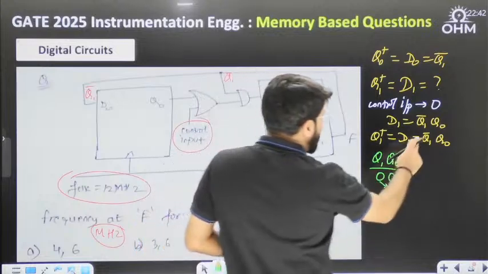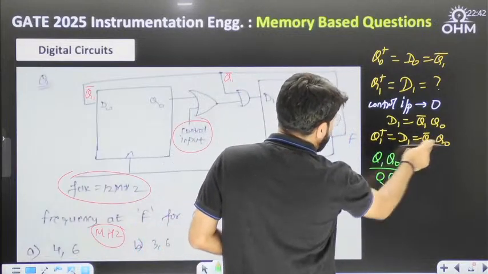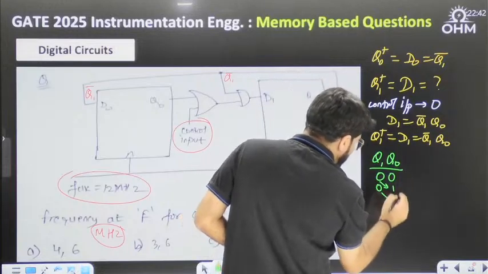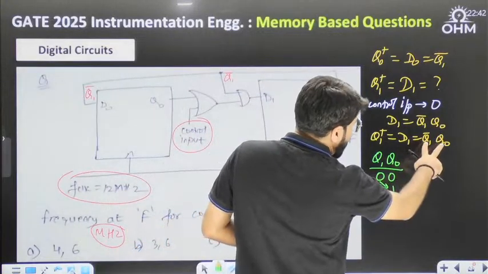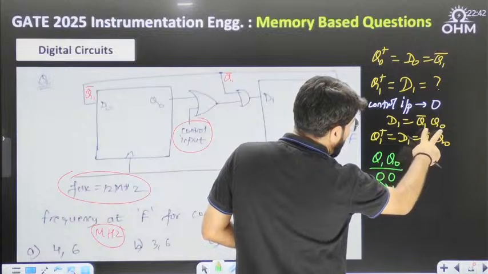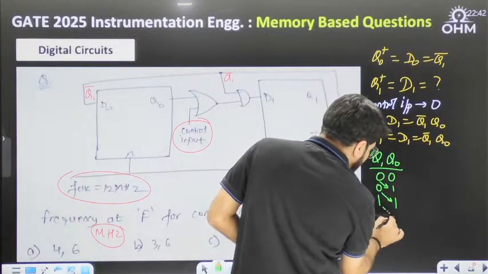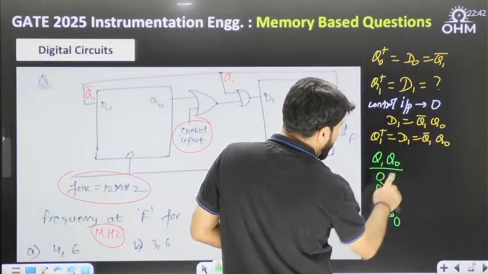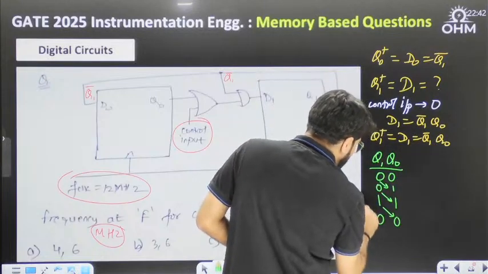What is Q1 bar into Q0? Q0 is 0, so Q1 plus will be 0. So the next state is 0, 1, with the complement of Q1, that is 1, placed here. Now for 0, 1: 0 bar into 1 is 1 into 1, so the next state of Q1 will be 1. The complement comes up here as 0. The previous Q1 was 1, its complement is 0, so Q1 plus becomes 0, and that repeats.